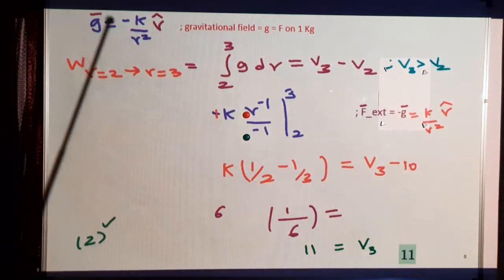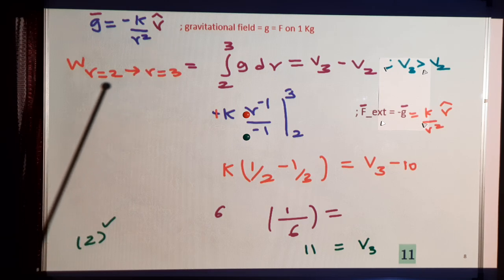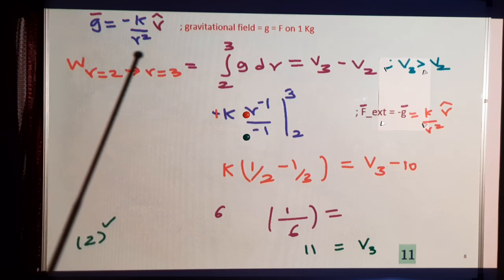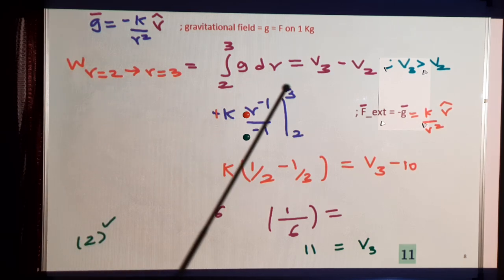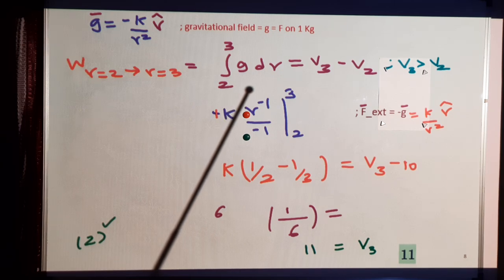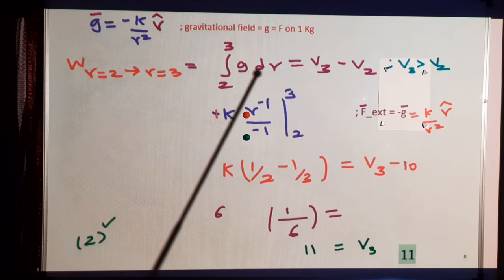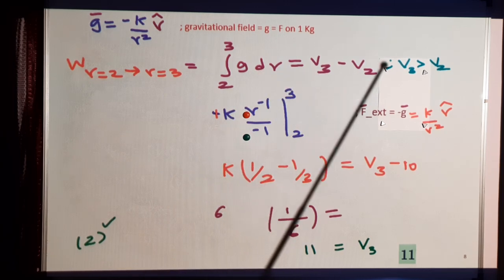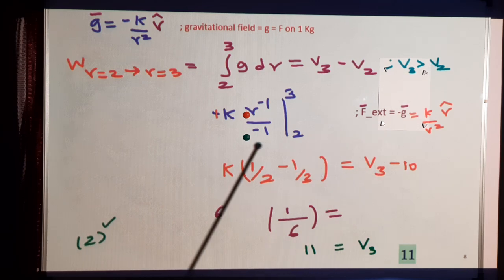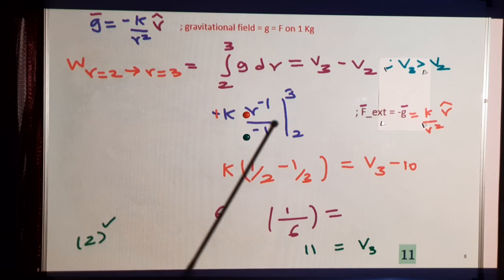So this was solved here. The gravitational field is given as minus k by r square, but they should have given the direction as r cap. So for the work done to move from 2 to 3, since the force is towards the center, work has to be done, so this has to be a positive quantity. It's integral F dot ds, and this F was the external force acting on the system. So the external force will oppose this one. It will be along the direction of r cap. So g dot dr will be a positive quantity. So work done on the system will increase the potential. V3 minus V2 is a positive quantity, V3 is greater than V2. So if you integrate this, I'll get minus 1 by r. Put the limits 2 to 3. So I'll get V3 equal to 11.